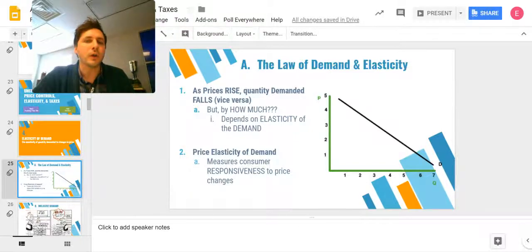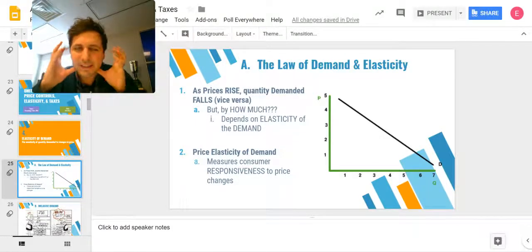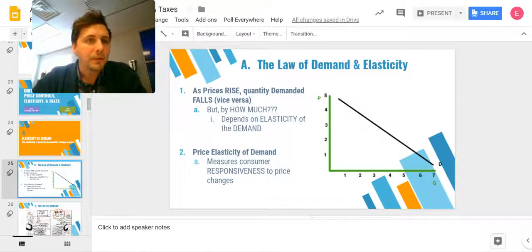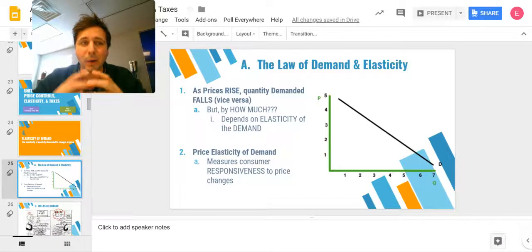On the flip side, if prices are falling and we have inelastic demand, then we're not going to see much of an increase in quantity demanded. And if prices rise, we're not going to see that much of a decrease in quantity demanded. It's going to be relatively stable, because demand is very insensitive to a change in price. In other words, what we're really looking at is how responsive consumers are to price changes, right? An easy way to conceptualize this is to think about the things that are always on sale, that we look for and say, oh, this is going to go on sale soon. Those goods and services are things where our market has proven people like you and me are sensitive to price changes.